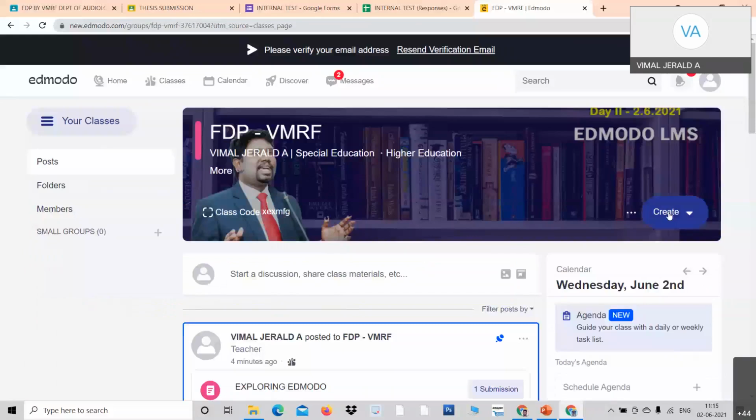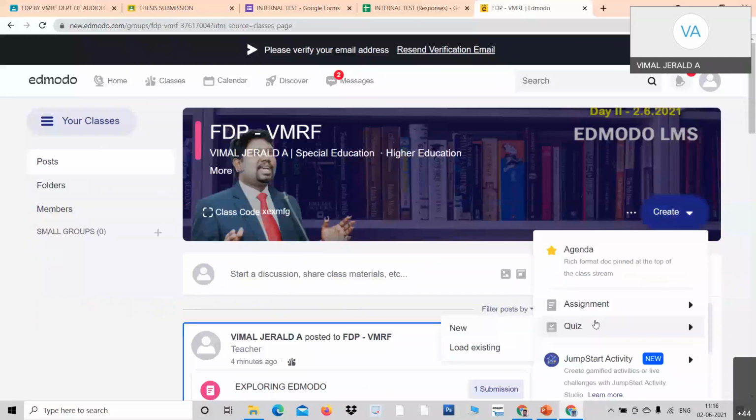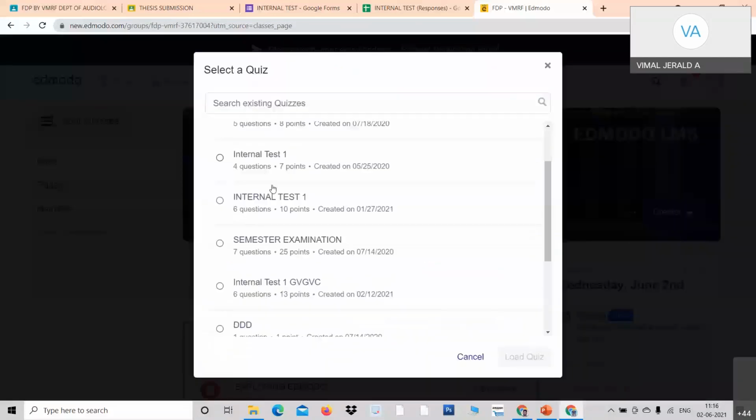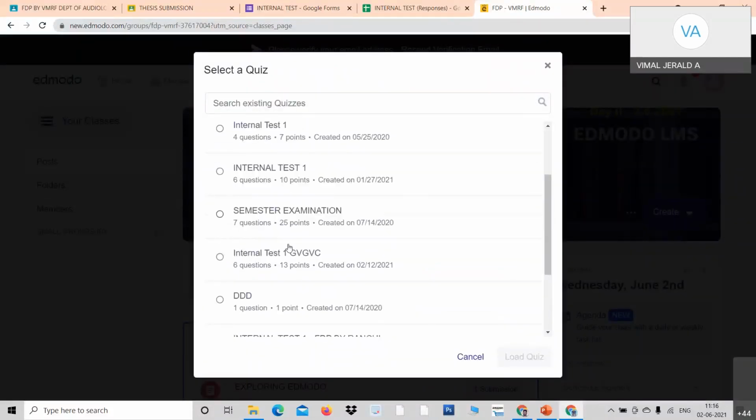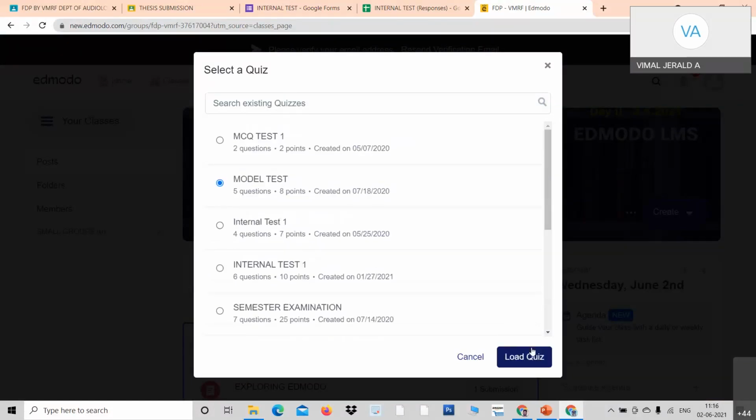I can load the existing one, or I can go for a new one. See, existing is loaded from the library. When I click load existing, look here, I've got all the existing tests. So when I click, I can load the quiz. All the quiz questions will be loaded here. This is how I can load an existing quiz from the library.